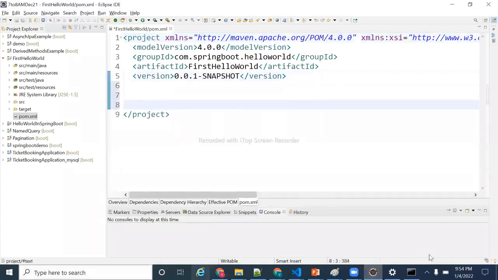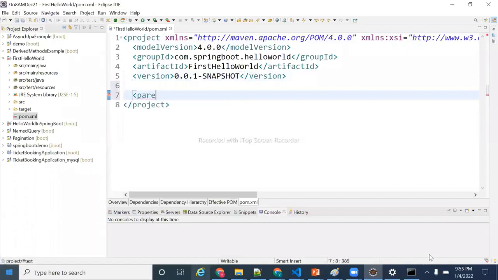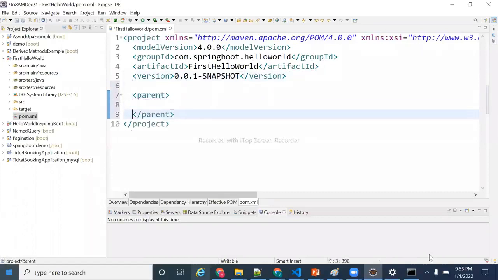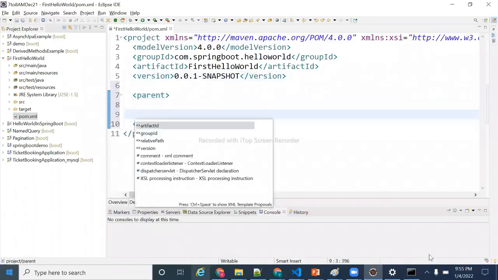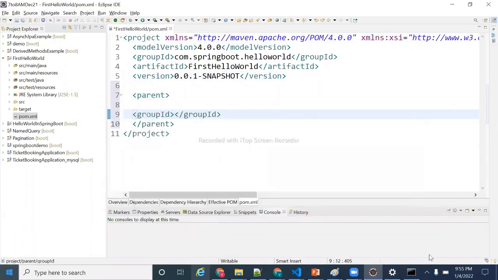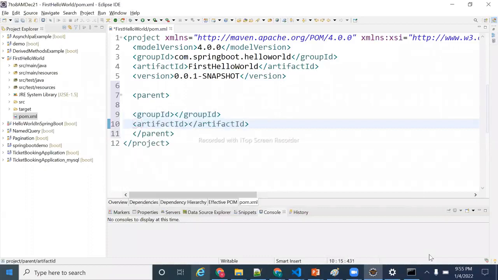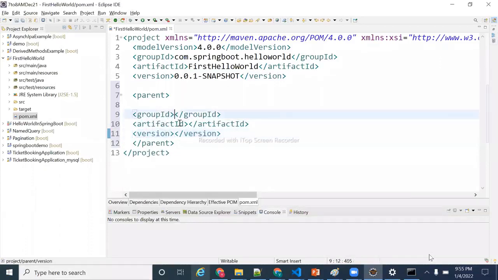Now I'm going there. I'm writing in the pom.xml. Here I need to write the parent tag. Group ID, it will come automatically, you need to type that. Artifact ID. Version number. So what is the group ID? org.springframework.boot.